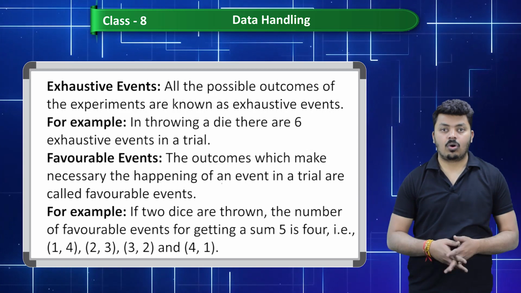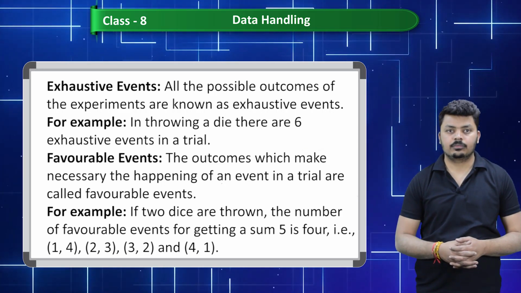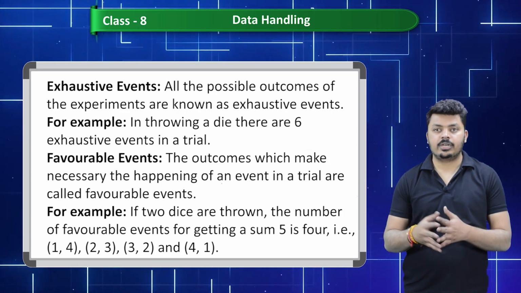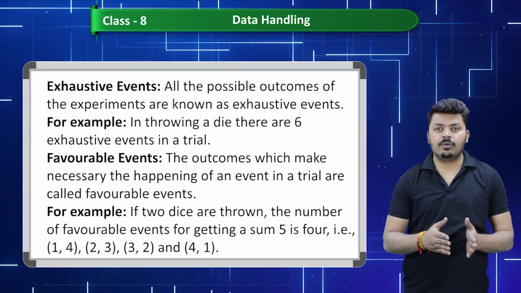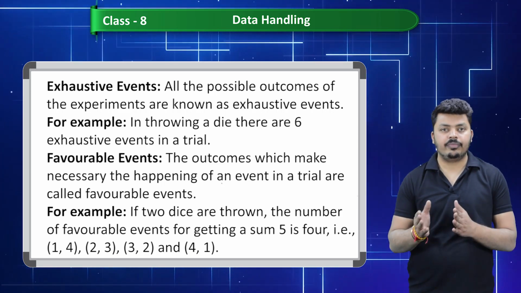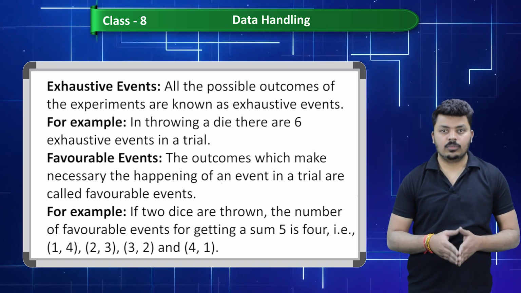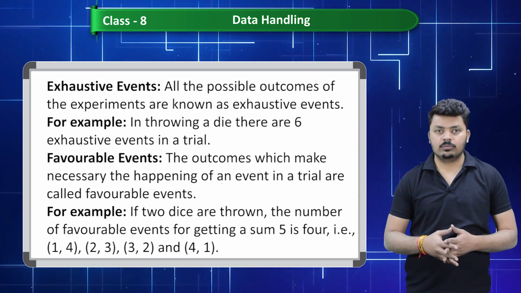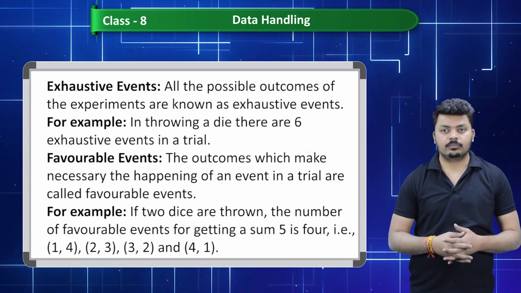Exhaustive events. All the possible outcomes of the experiment are known as exhaustive events. For example, in throwing a die, there are 6 exhaustive events in a trial. Favorable events. The outcomes which make necessary the happening of an event in a trial are called favorable events. For example, if 2 dice are thrown, the number of favorable events for getting a sum 5 is 4, that is (1,4), (2,3), (3,2) and (4,1).